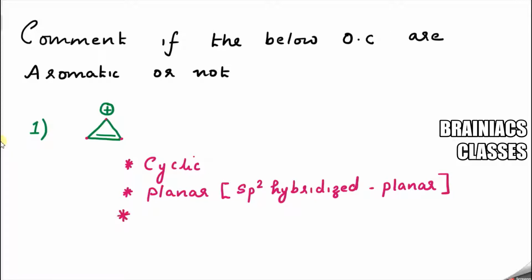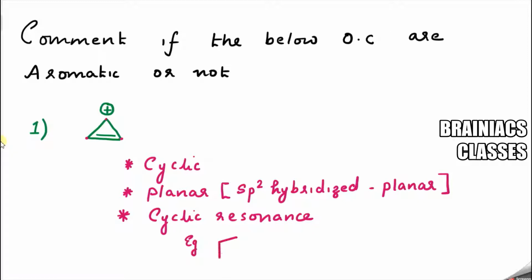Now what is the third criteria? You should check for cyclic resonance. It is not the normal resonance, it is cyclic resonance. So what is cyclic resonance? Whenever the conjugation happens in a ring completely, we say it is cyclic resonance. I will give you one example so that you will understand.